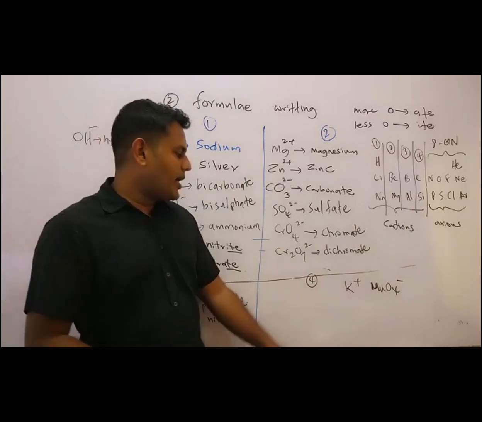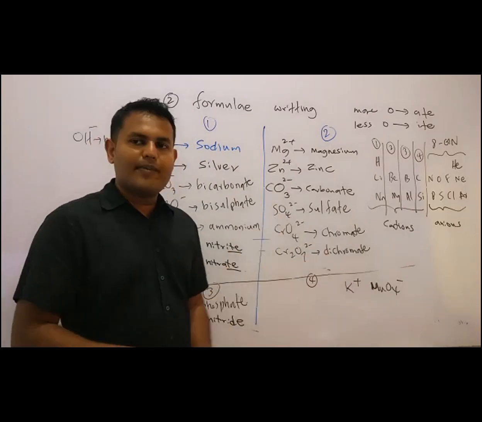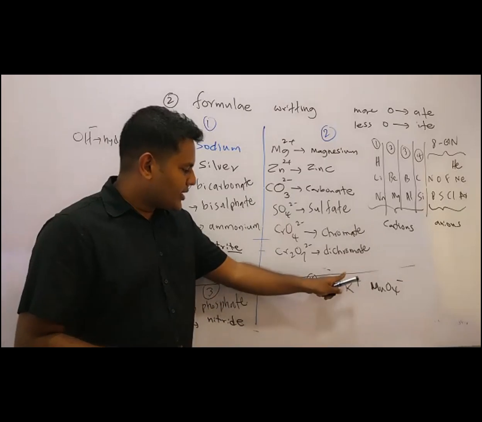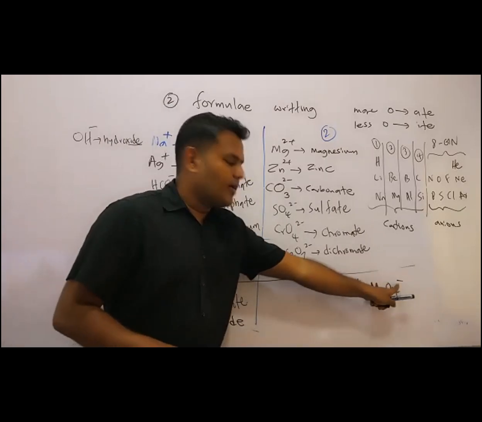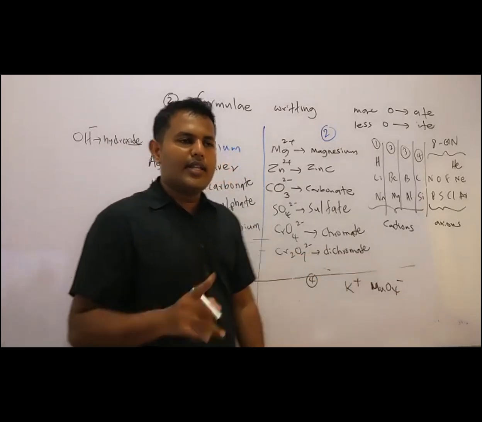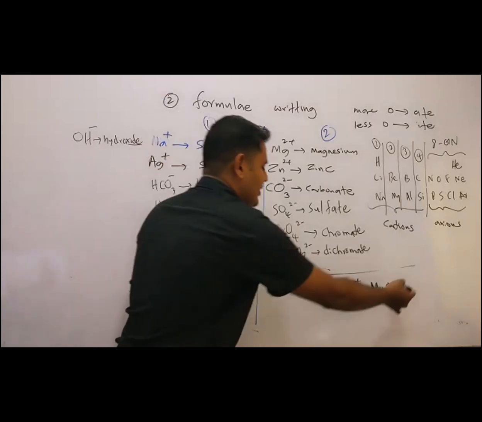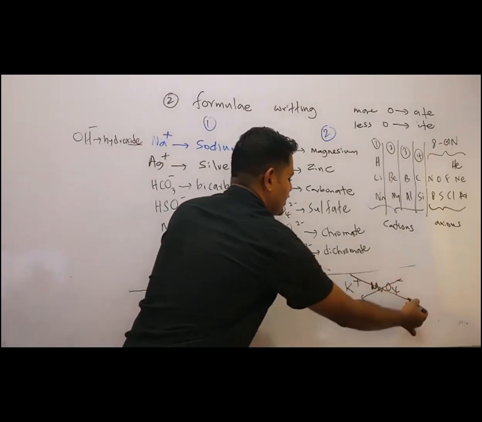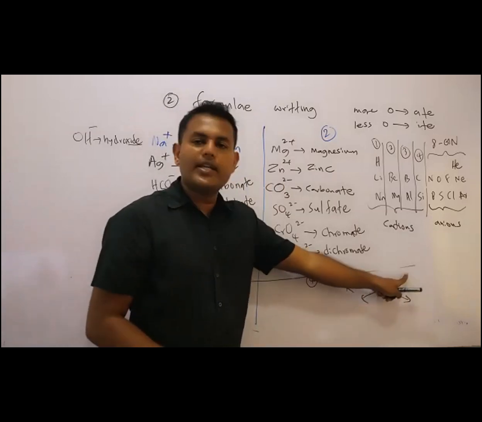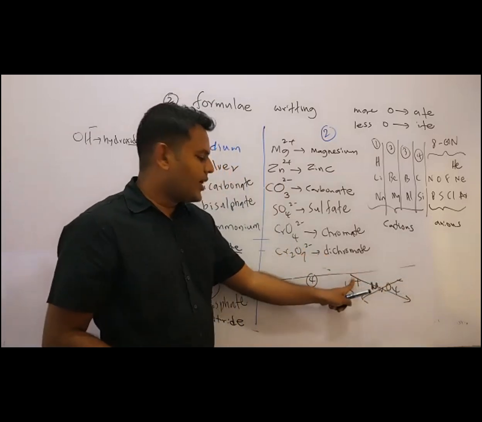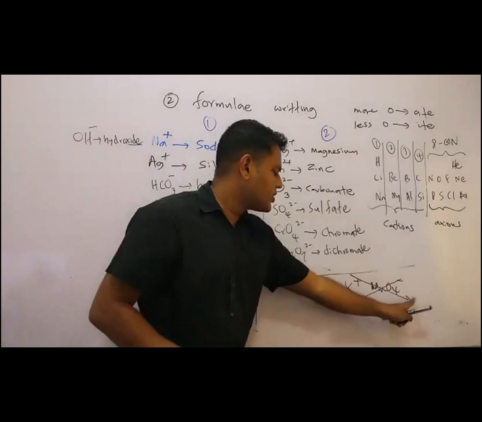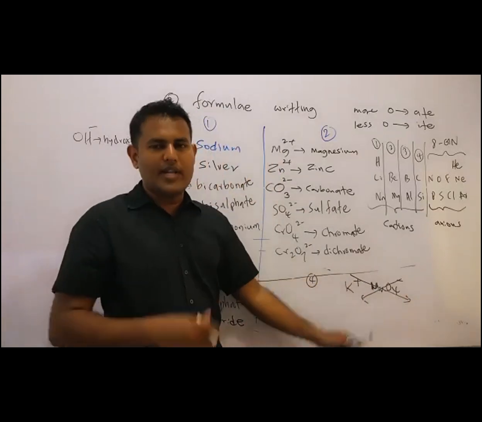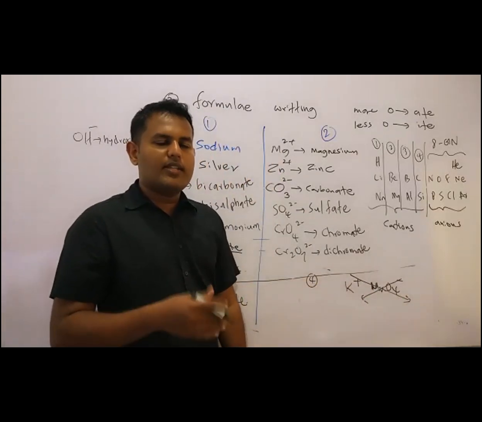Look, when I write the formula, I will draw on the board how to write it. This is potassium and this is permanganate. When you are writing the formula, you have to interchange the valence. You take this one here and put this one here. This one is -1, you take it here. This one is +1, you put it here. Those two numbers are cancelled. We don't mention 1.